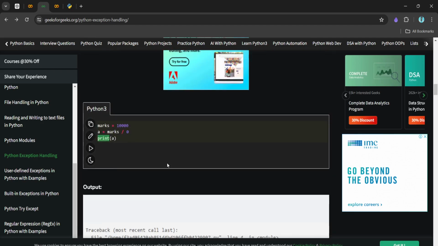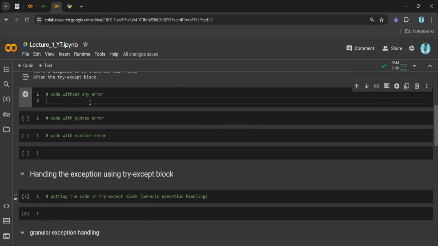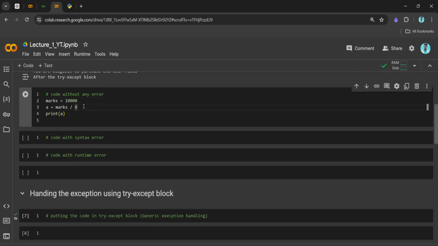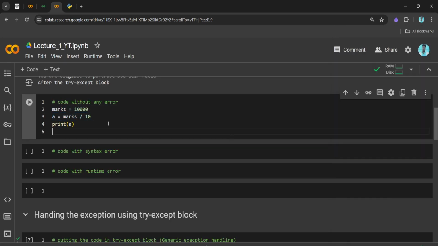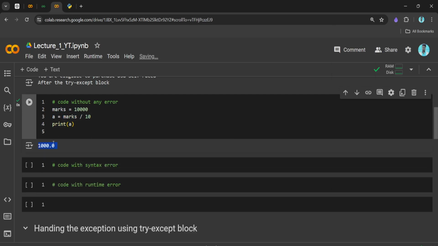So let's go via this example only. This piece of code is code without any error. So let's say we write here like this: we have 10,000, and we are dividing this particular number by, let me zoom a little, okay, by 10. What should we expect? We should expect a proper division, right? Let's see. Let me put this in int so that we get the integer only. Here you can see we got 1000 properly.